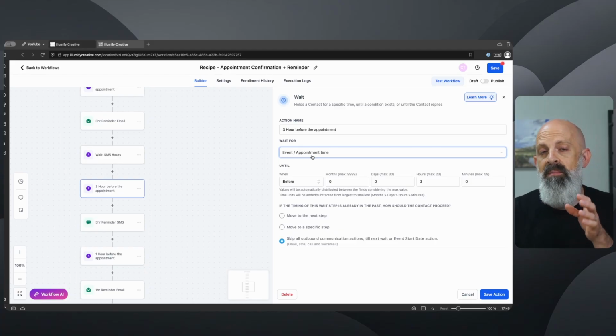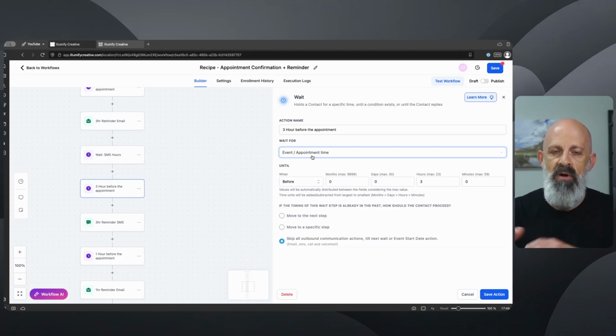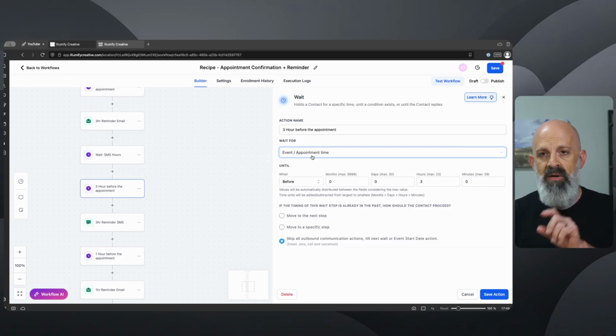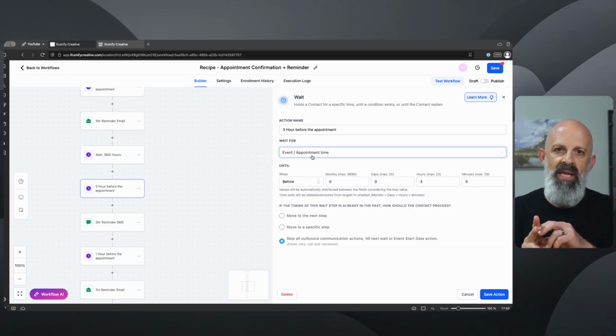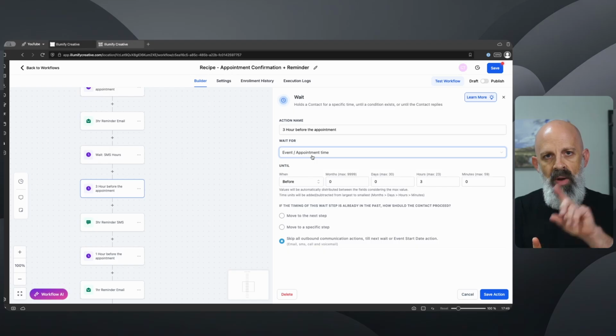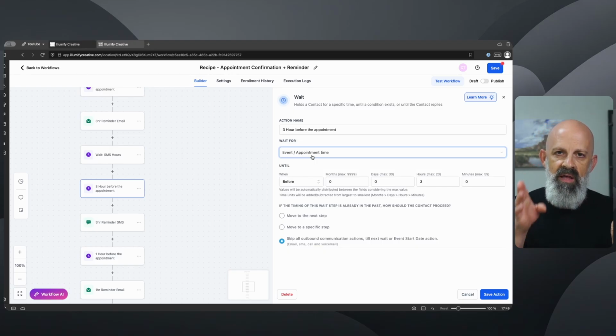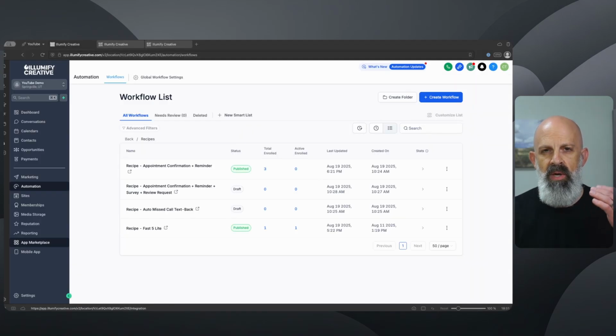Now, I will admit that this exact build out isn't exactly perfect for every scenario. I would much prefer to have the reminder, the 3-hour reminder email and text message go out the day before. If the appointment's early morning, say 8, 9, or 10 a.m., I would much rather have the reminder go out the day before. And there's actually a way to do this if you are just a little bit creative.